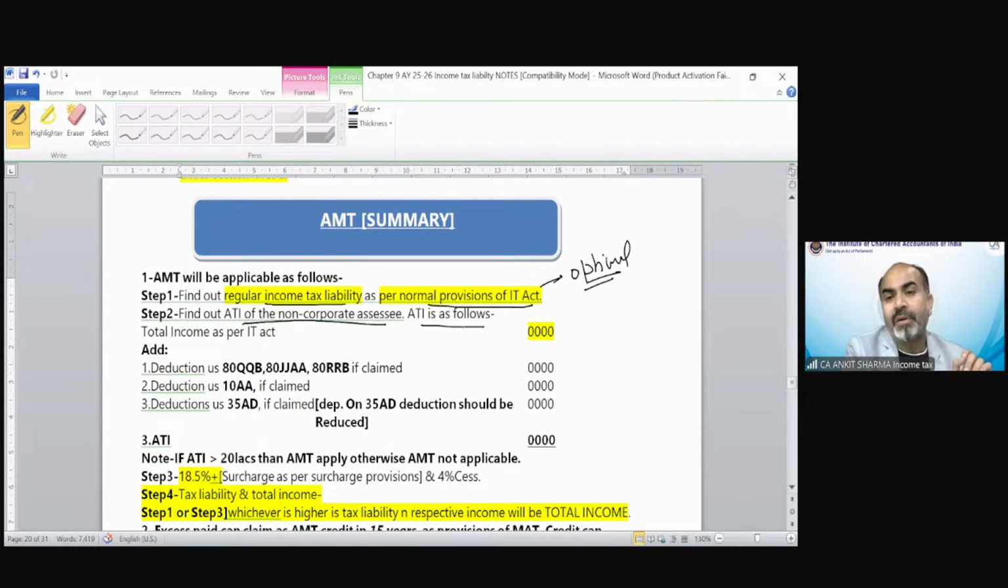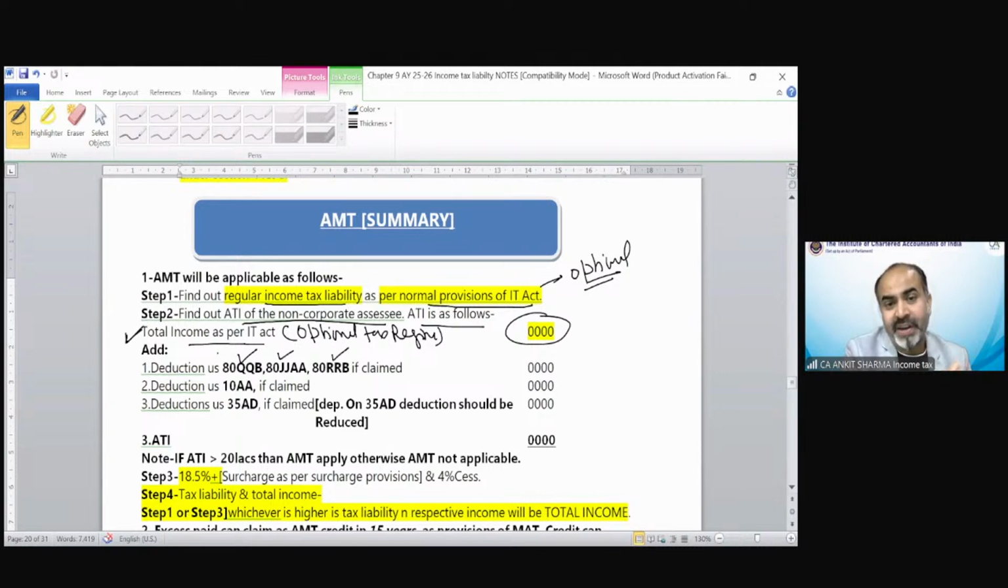ATI needs to be calculated as follows. Total income as per the Income Tax Act under the optional tax regime. We need to take the total income, not the PGBP income. We have to take the total income from the optional tax regime. Clear? That needs to be taken. Then specific deductions need to be added back. The deductions are specified at 80QQB, 80JJAA, 80RRB.